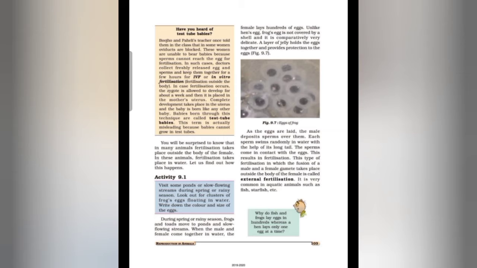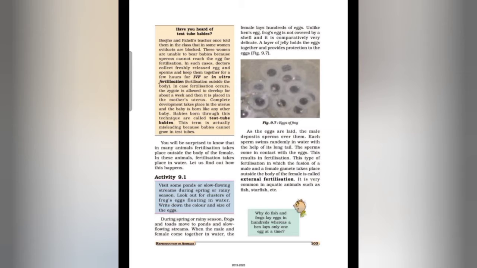As the eggs are laid, the male releases a large number of sperms. Each sperm swims randomly in water with the help of its long tail. Then the sperm come in contact with the eggs, and this results in fertilization.